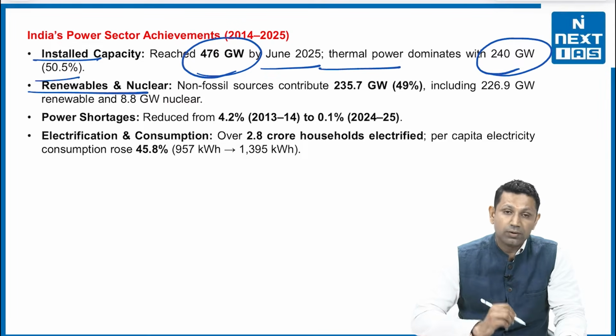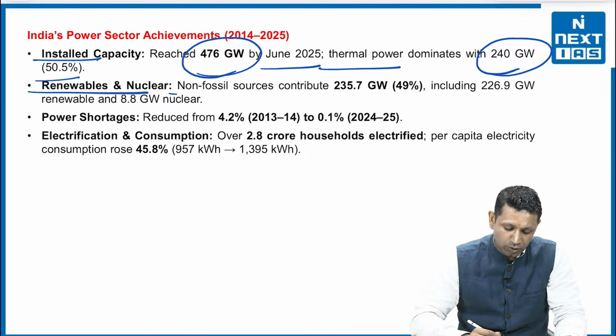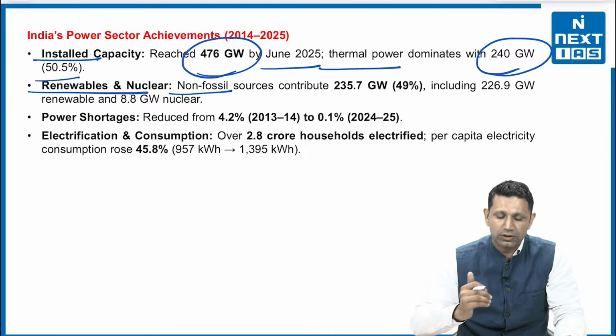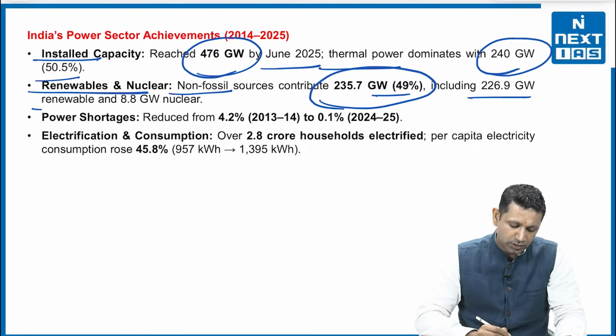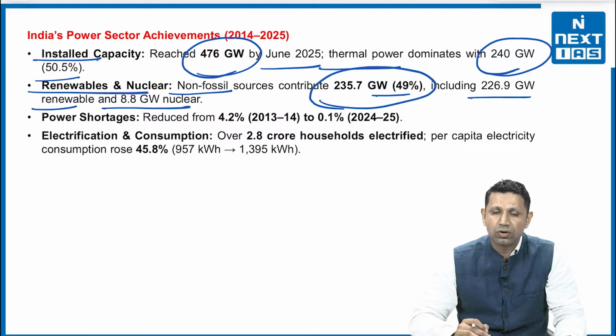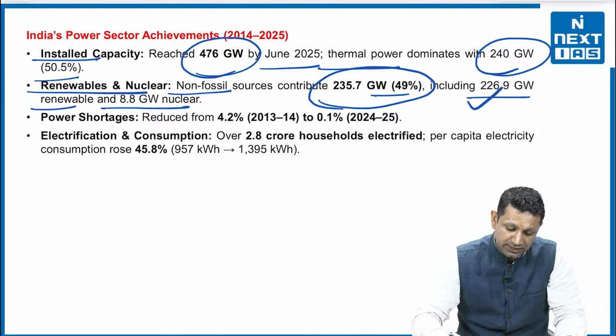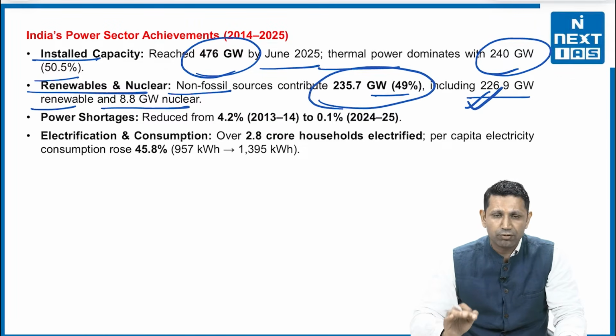The renewable and nuclear energies that are non-fossil, so that are coming out of non-fossil sources, they contribute 235.7 gigawatts, that is 49%, including 226.9 gigawatts renewable and 8.8 gigawatts by nuclear energy. This data will be very, very helpful for you.